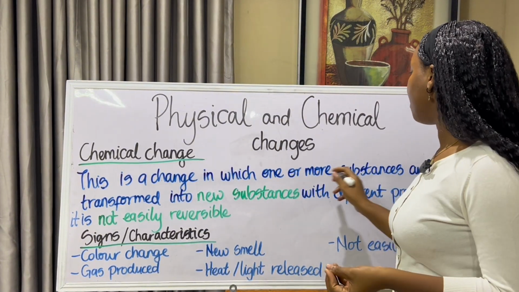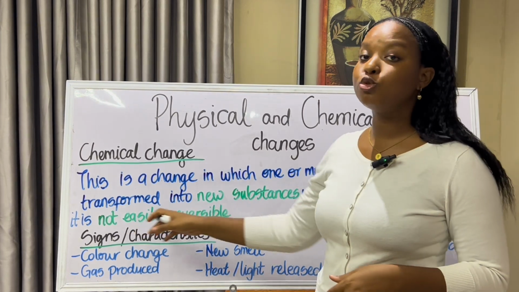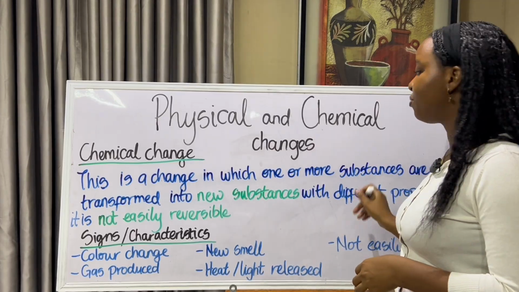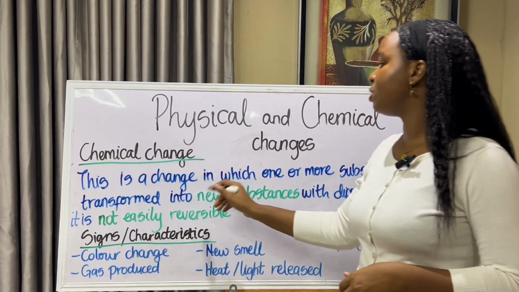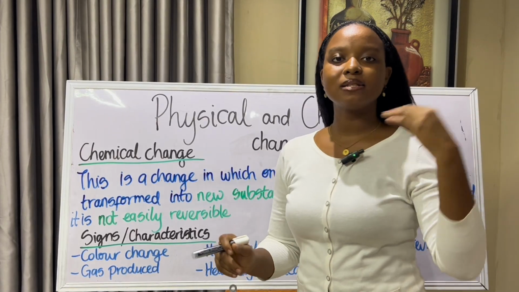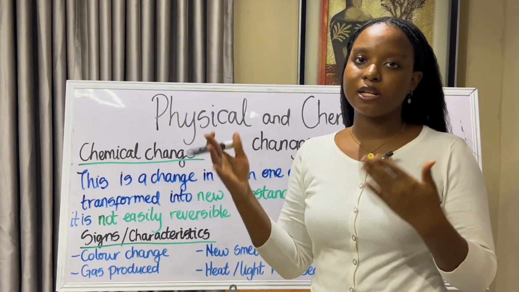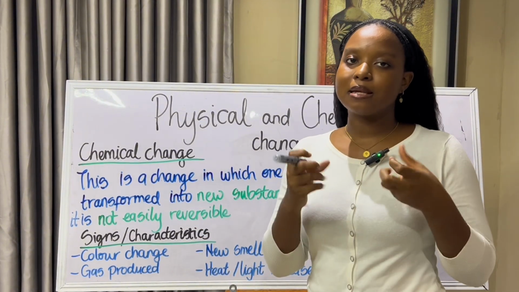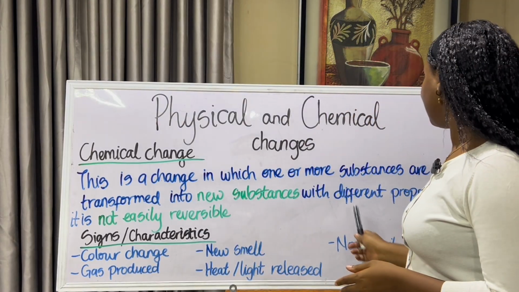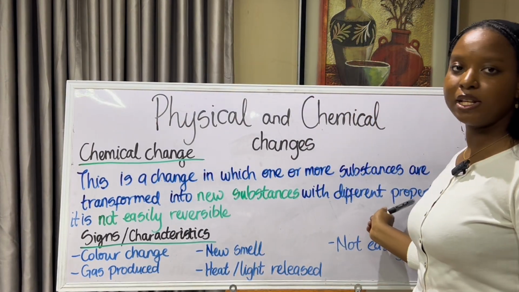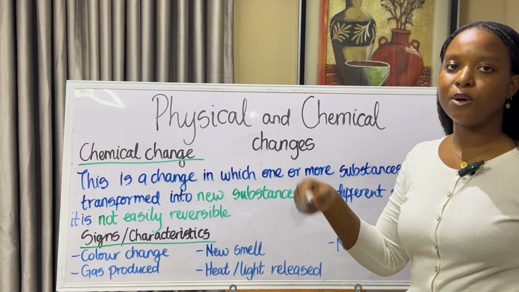And one or more substances, that's the rice and the vegetables, are transformed into new substances with different properties, and it's not easily reversible. So what we mean by they're transformed into new substances is that the rice that I started cooking with was raw, and at the ending, it is cooked and soft rice. Raw rice is hard, while the cooked rice is soft. So that is what we mean by they have different properties. The property of the rice before was hard, and now it's soft.